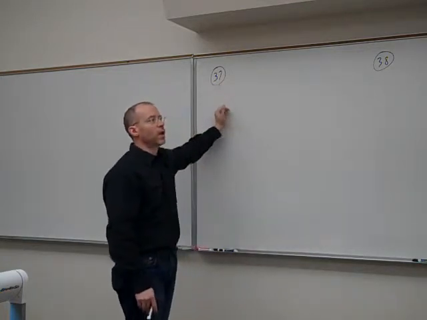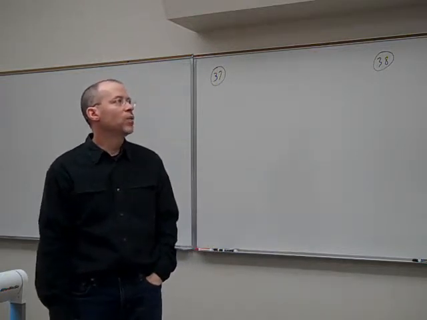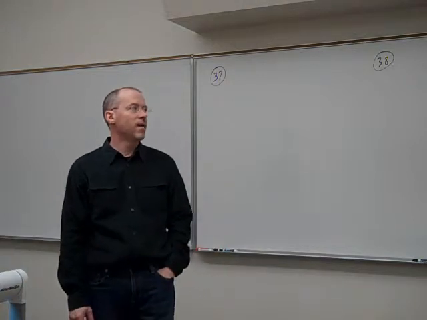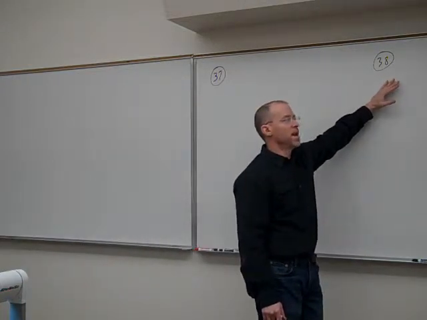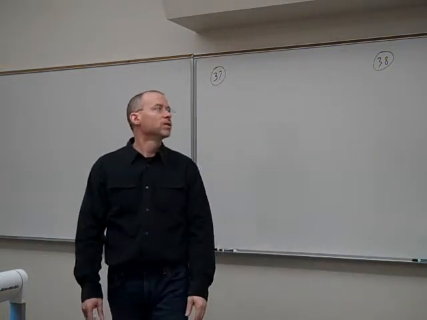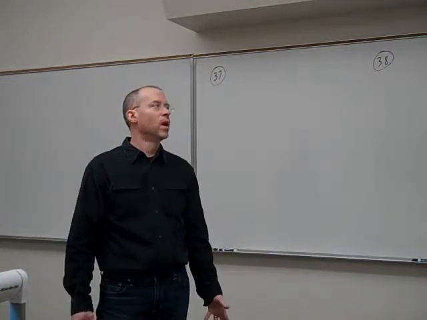37 says during working hours, Sue gets 5.8 calls per hour on average. What's the probability she'll get 0 calls next hour? What's the probability she'll get 5? And then in 38, it's kind of a related scenario. It says 9% of Sue's calls come from her mother. What's the probability that in the next 10 calls, none will come from her mother or 1 will?